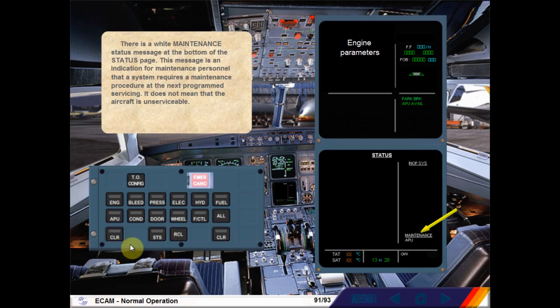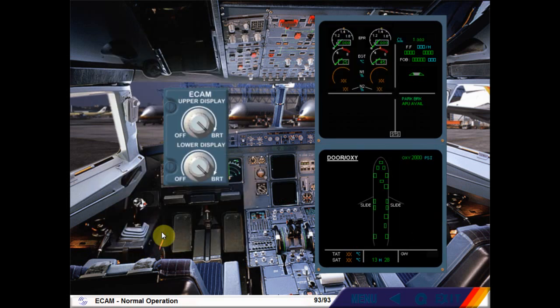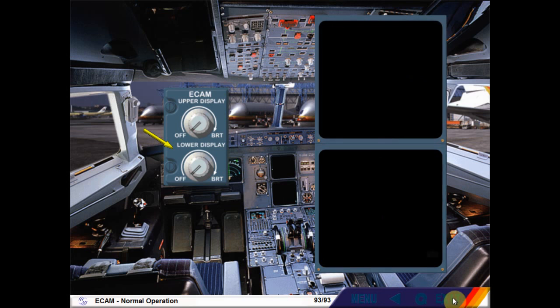No. Press the status key if the aircraft is being completely shut down. The ECAM displays are turned off using the appropriate brightness controls.